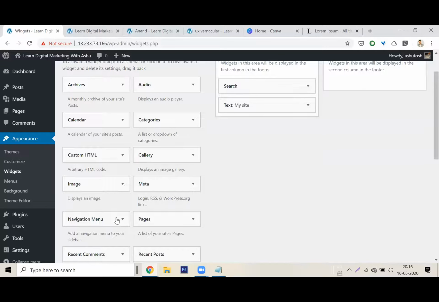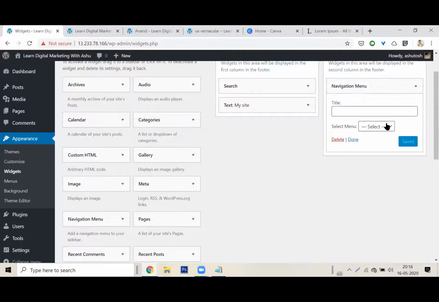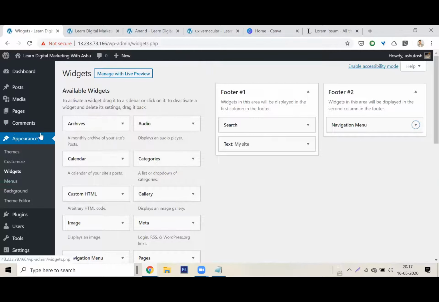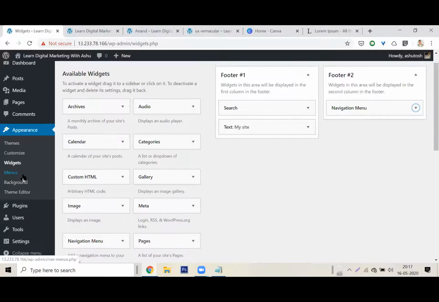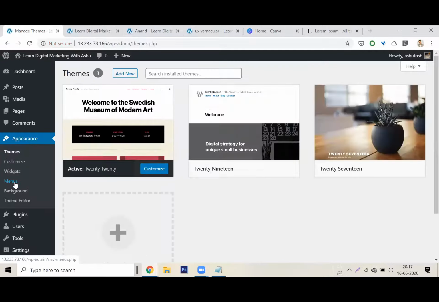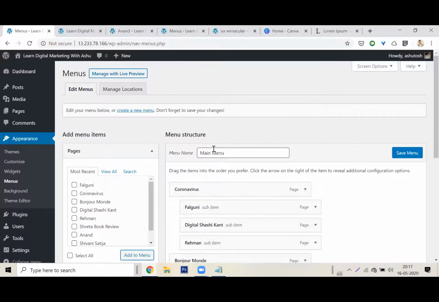Is there a menu here? Yes, there is a menu here. So here is my navigational menu. But look, I haven't even made a menu here. Can I first go and create a menu? I should do that, right? So once again, I go to appearances, I click on appearances, and then I will click on menu. Oh, sorry. I'll click on menu again. Okay, I will create a new menu.